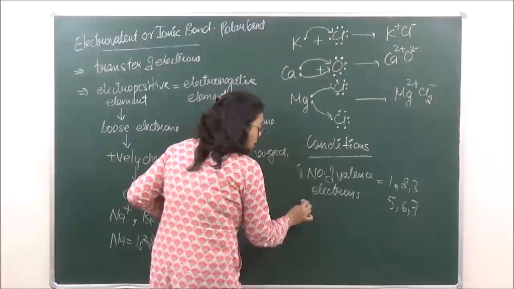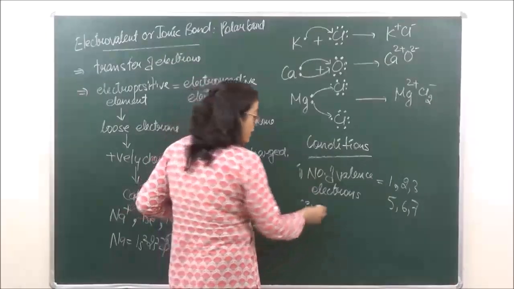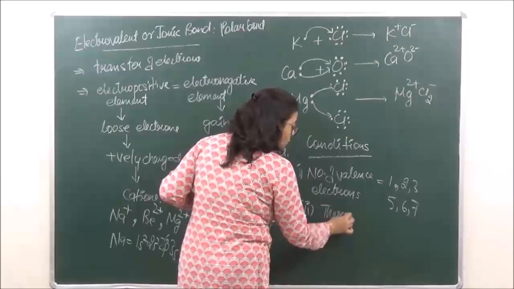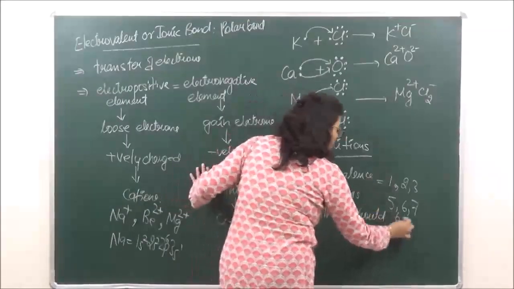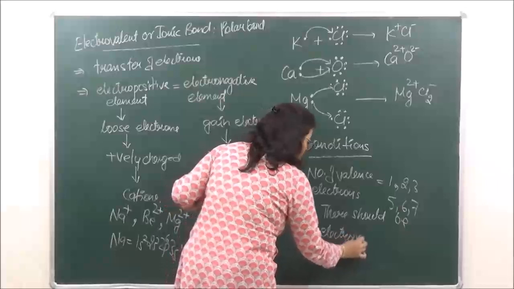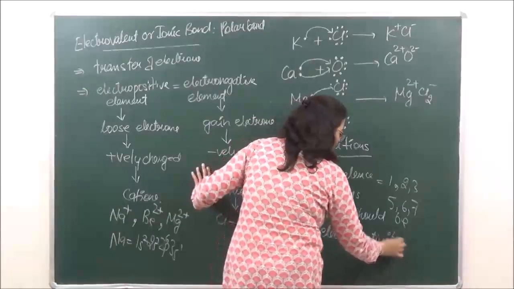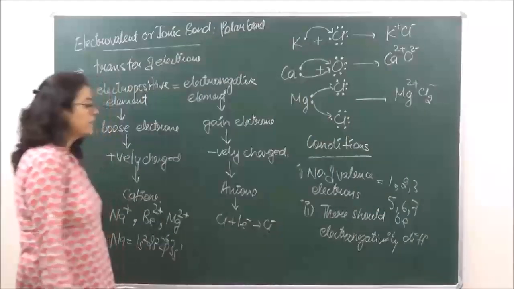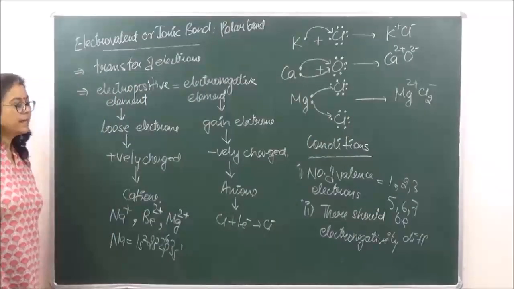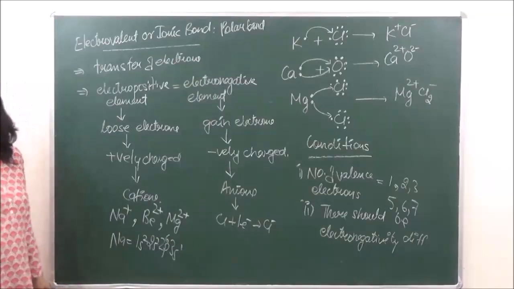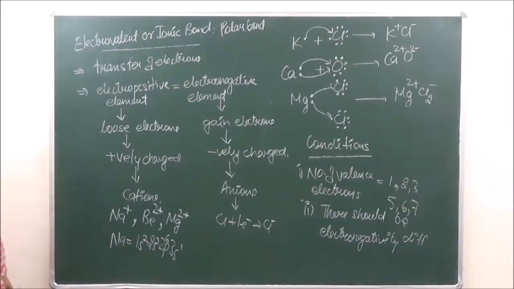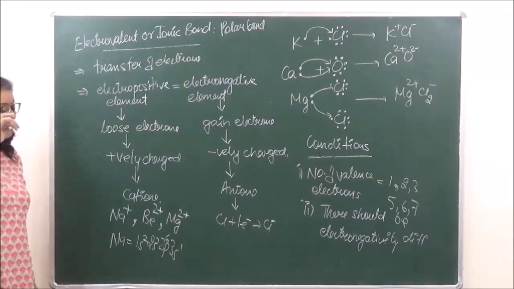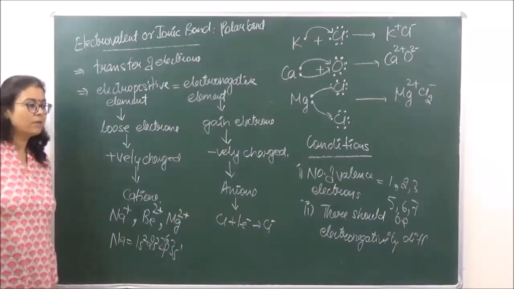The second condition is that there should be electronegativity difference. Okay? So only when there is an electronegativity difference are ionic bonds formed. We had calculated the electronegativity differences in the last chapter.